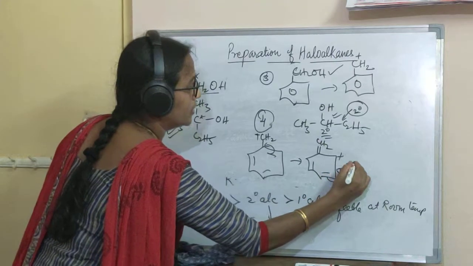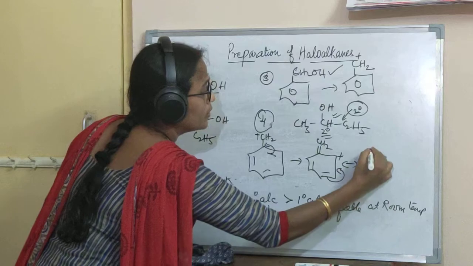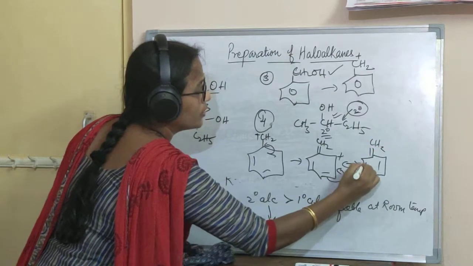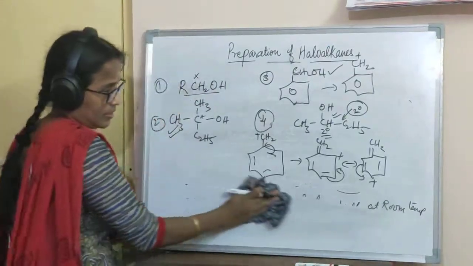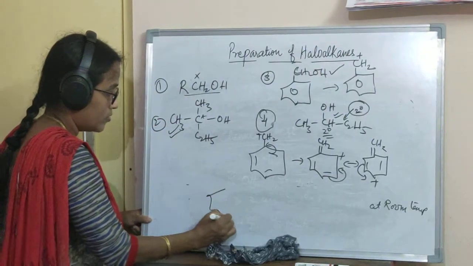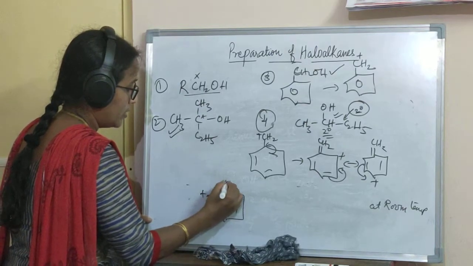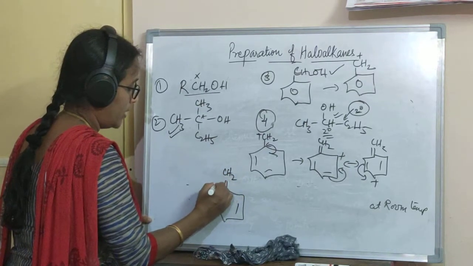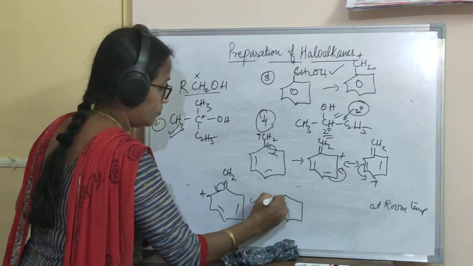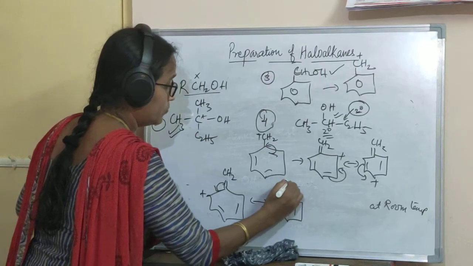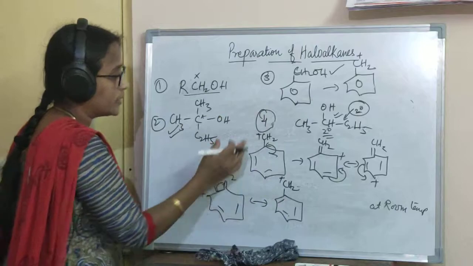like this. Then what happens? Then like this. It will come here, and finally, so you can see that the charge on benzyl cation is resonance stabilized.